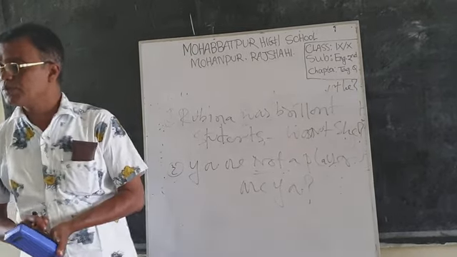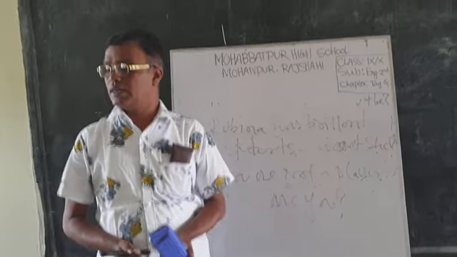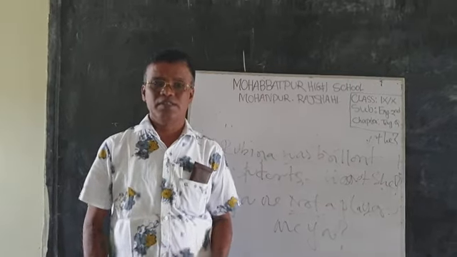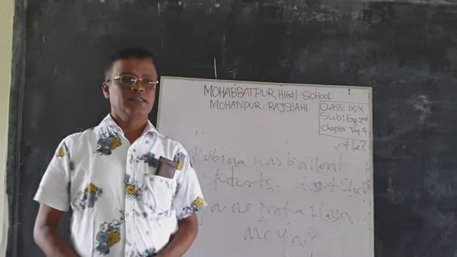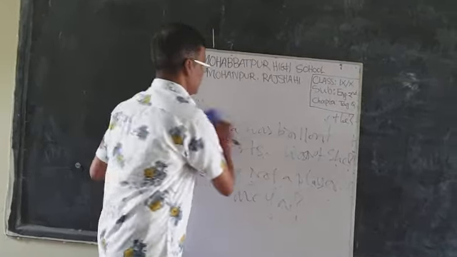Dear student, how will you attack if there is no operator? If there is no operator, such as in this kind of sentence, this is